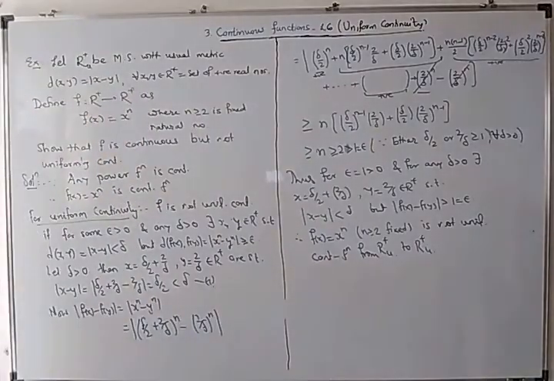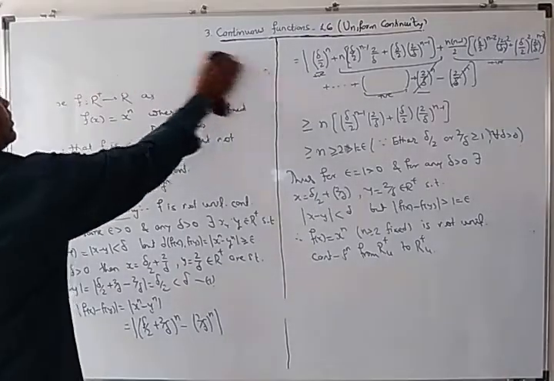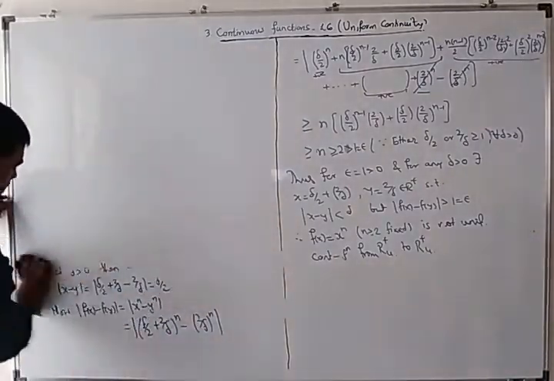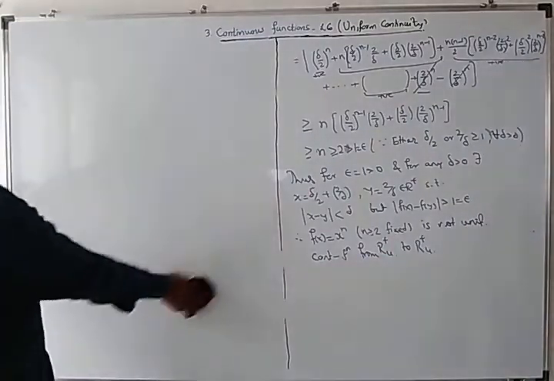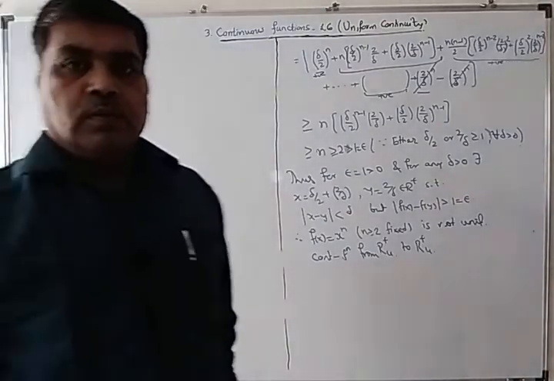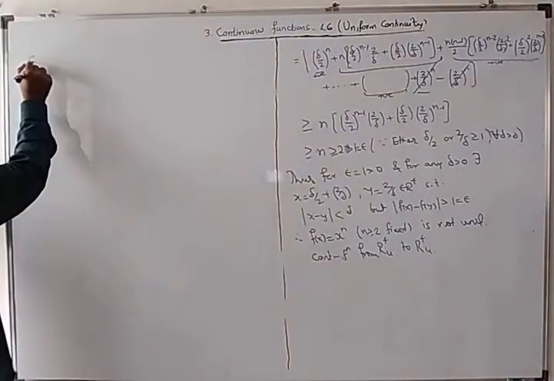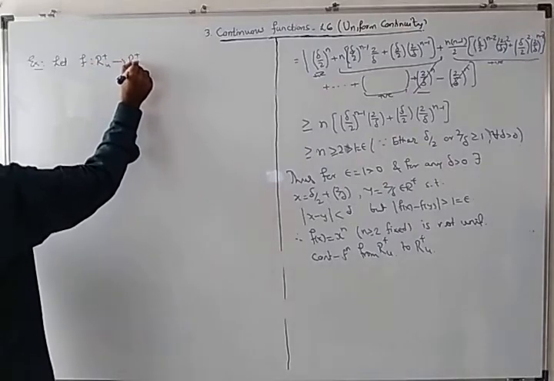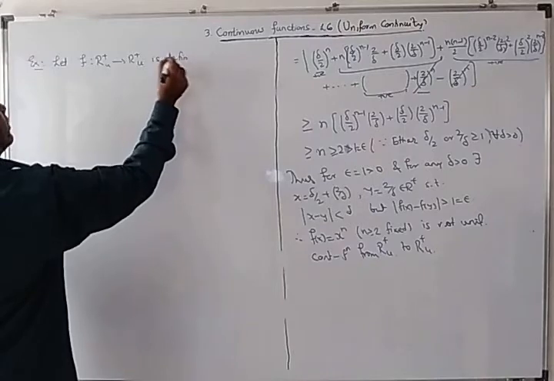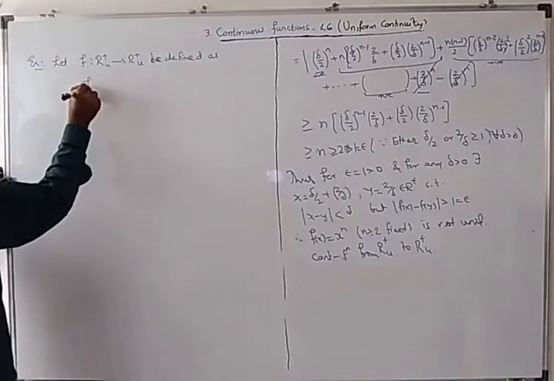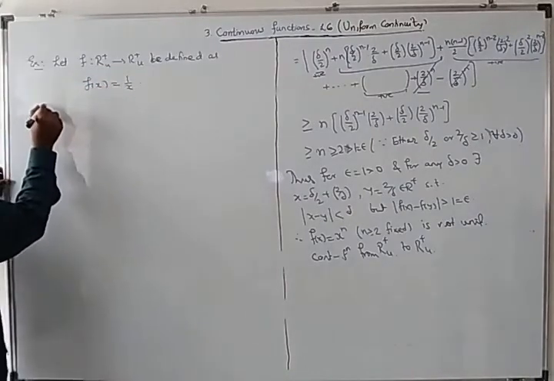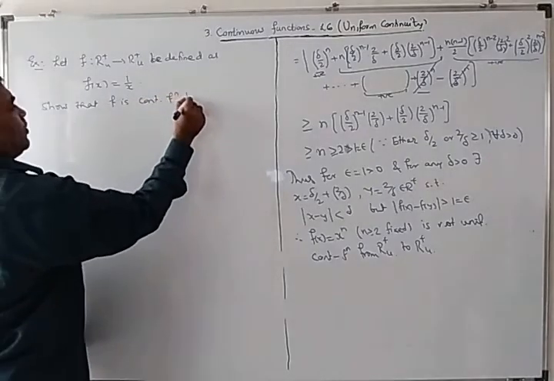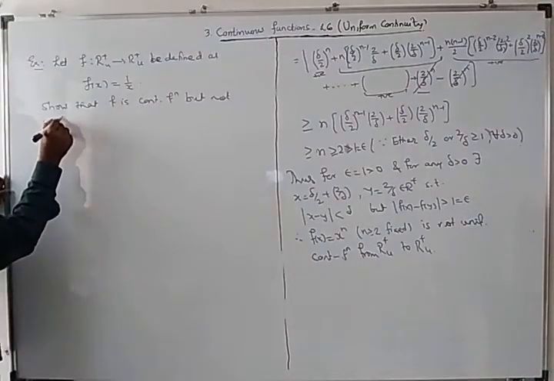Is it clear? Take the next example. Let f from R plus to R plus be defined as fx equal to 1 by x, so that f is continuous but not uniformly continuous.